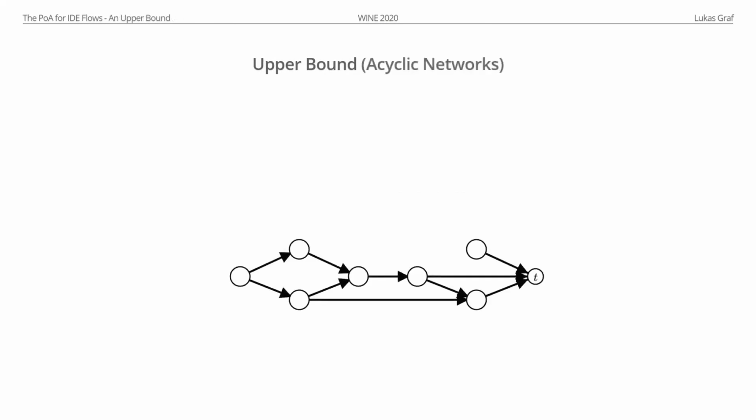We first want to look at a simple case, namely acyclic networks. In this case we don't have cycles, so the particles basically always travel forwards, in the direction of the sink. So it should be pretty obvious that there is a termination time, some point in time where the flow terminates, but the question is, when is this?